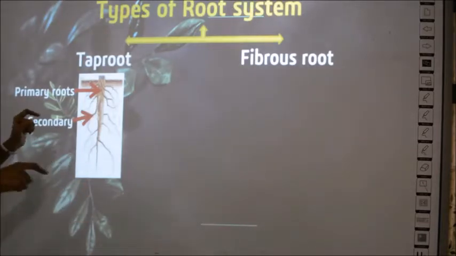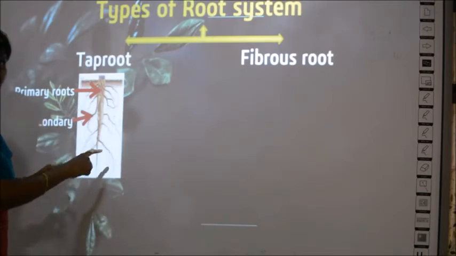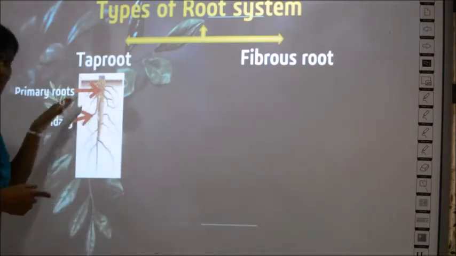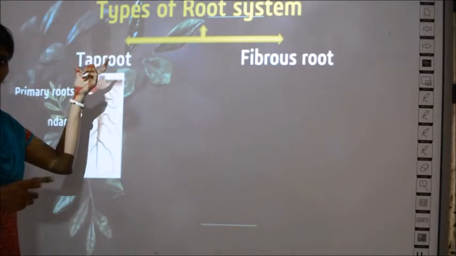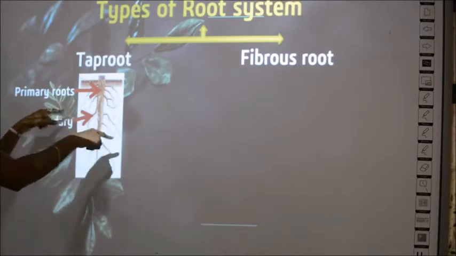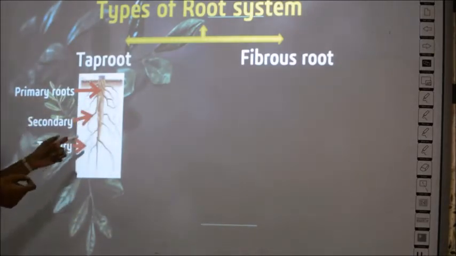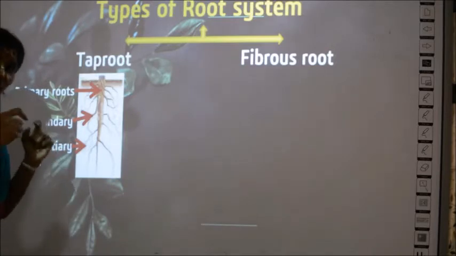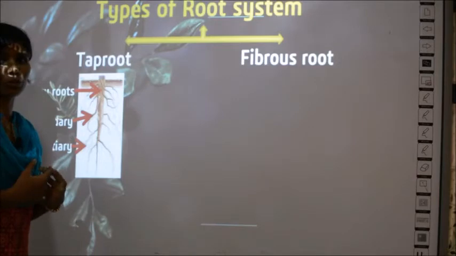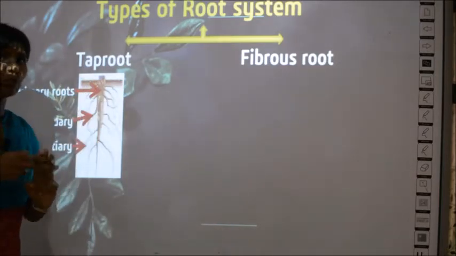And then from the primary root you can see branches, right? These branches are called secondary roots. This is a type of root called the tap root. In a tap root you have a primary root, secondary roots, and also tertiary roots. From the secondary roots again there are branches, and those branches are called tertiary roots. So in a tap root you have 3 types of roots.